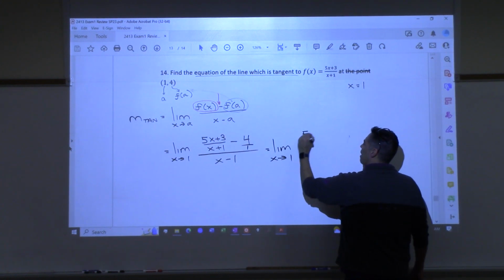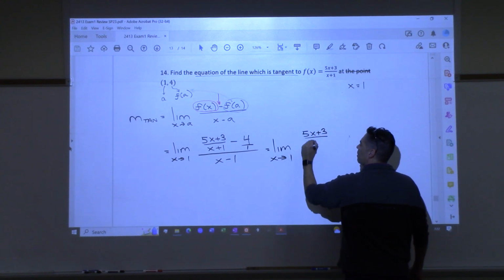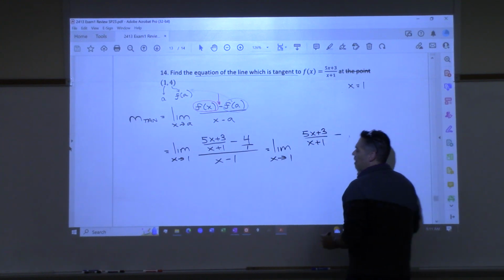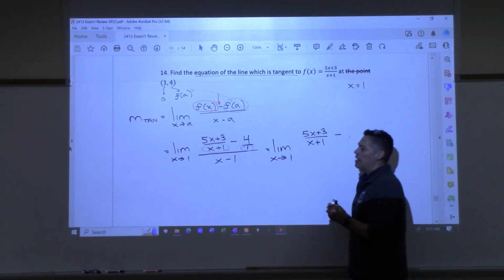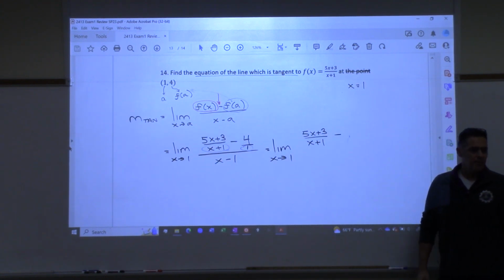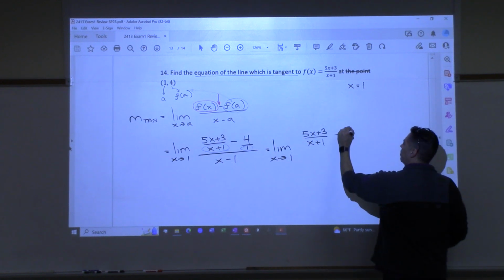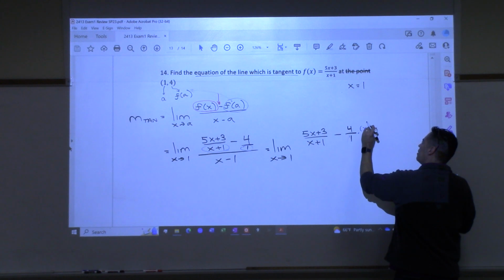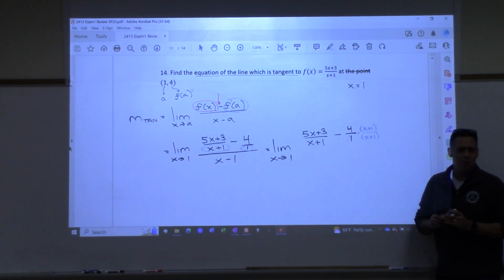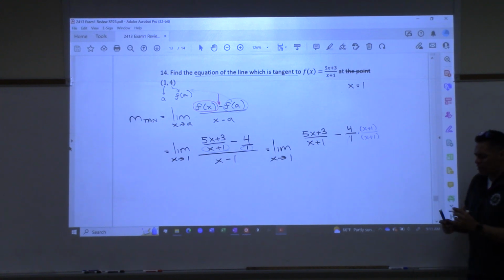And then I'm going to write 5x plus 3, let me see here, minus, okay, and when I look at these denominators, I have a 1 and then this one right here. So the common denominator is going to be x plus 1. So what I need to do is take this 4 over 1 and multiply it by x plus 1 on the top, x plus 1 on the bottom. That way they both have an x plus 1 on the bottom, right? Hey, could I have done this?